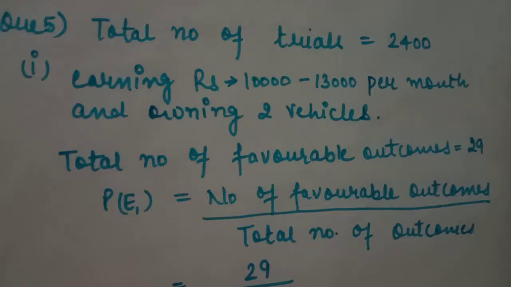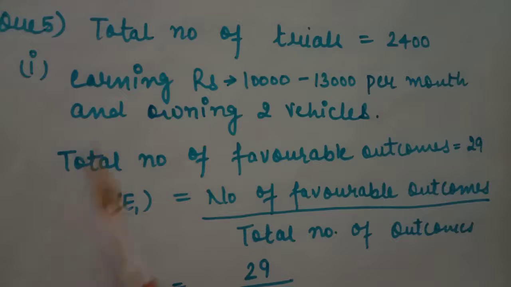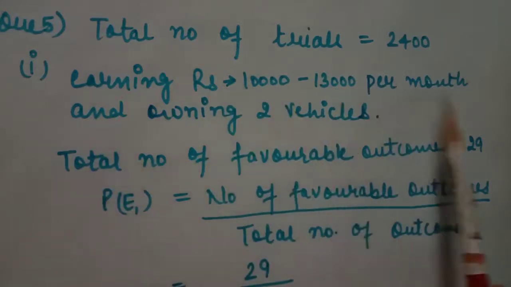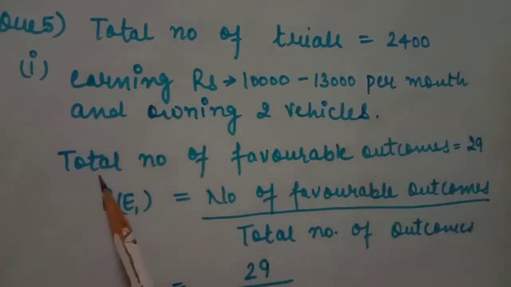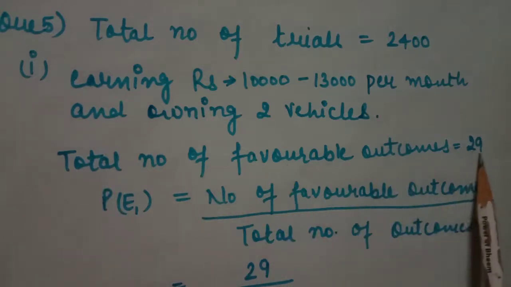So the first question is: find the probability that the family chosen is earning rupees 10,000 to 13,000 per month and owning exactly 2 vehicles. Exactly means we have to find the probability for those families which have exactly 2 vehicles, not less than 2 vehicles and not more than 2 vehicles. So students, earning rupees 10,000 to 13,000 per month and owning 2 vehicles. First of all, the total number of favorable outcomes is 29.